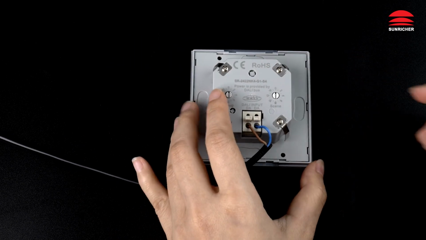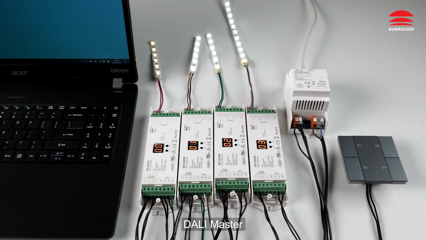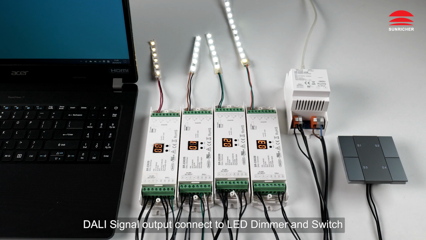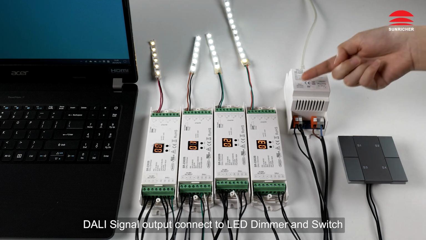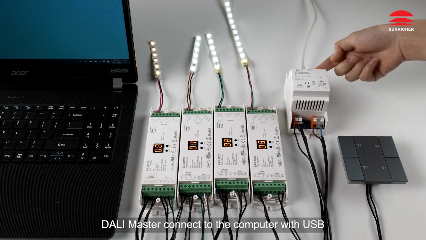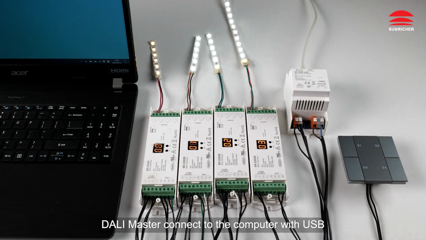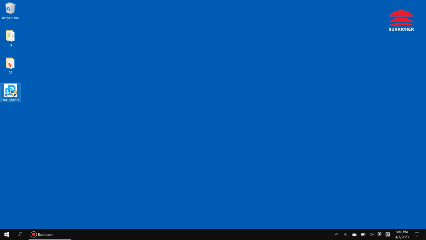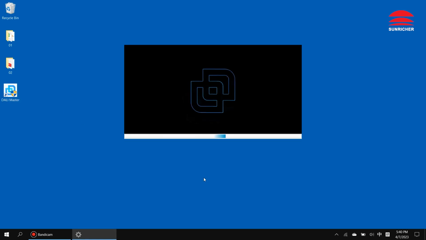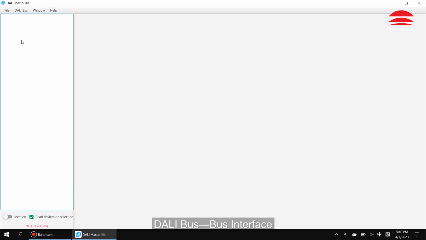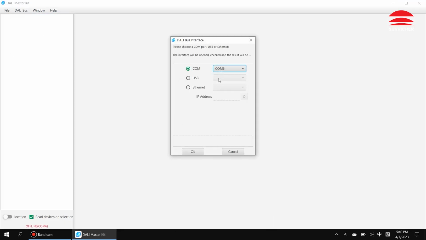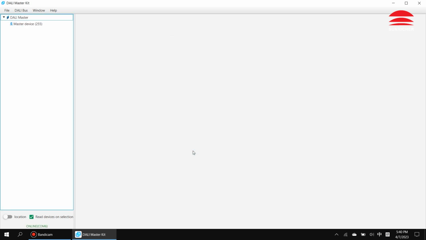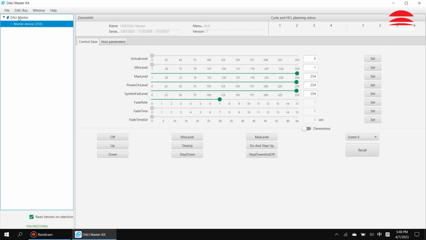DALI input. DALI master. DALI signal output connects to the LED dimmer and switch. The DALI master connects to the computer with USB. DALI bus interface. Addressing.